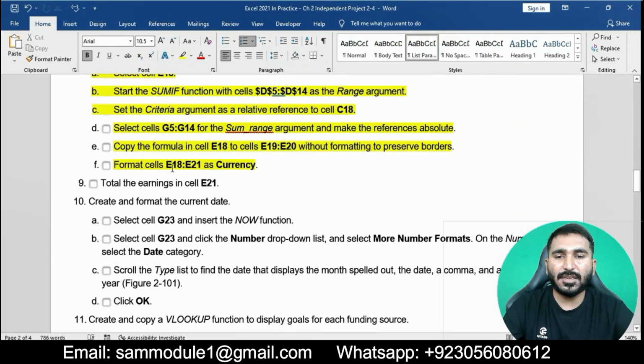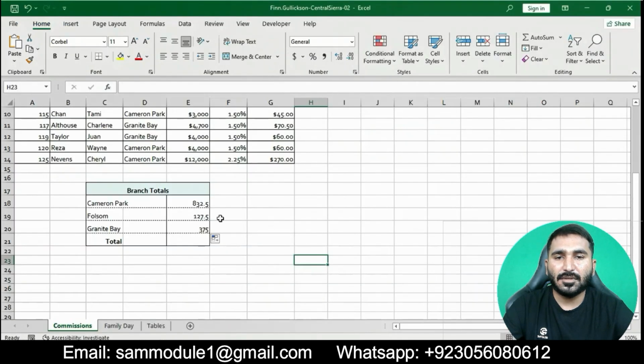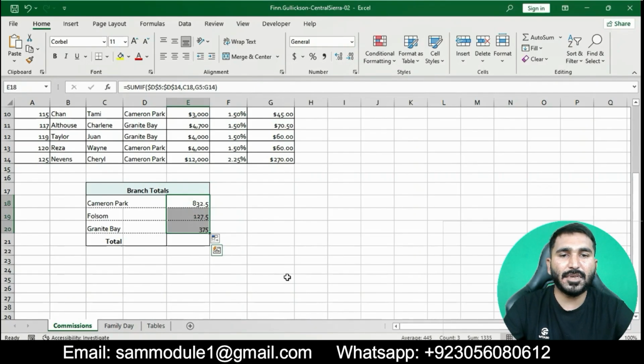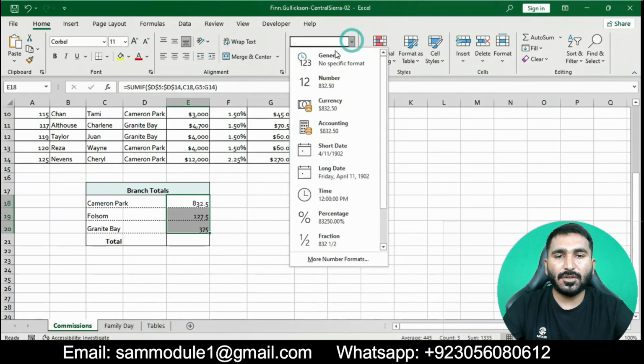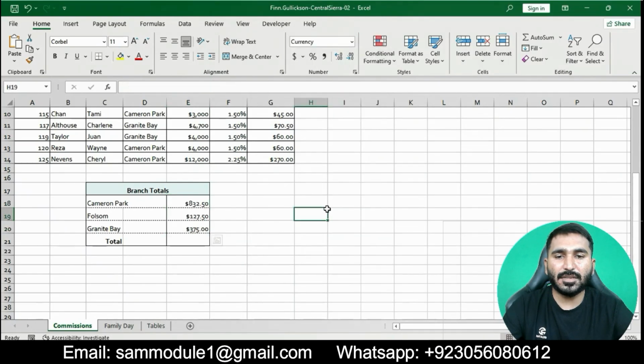Select this range, go to the Home tab in the Number group, and click on the currency button.